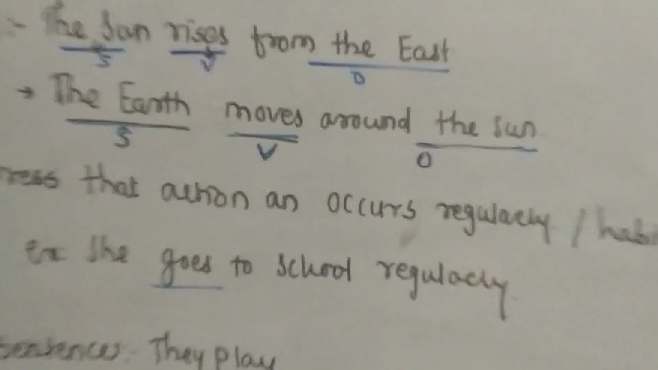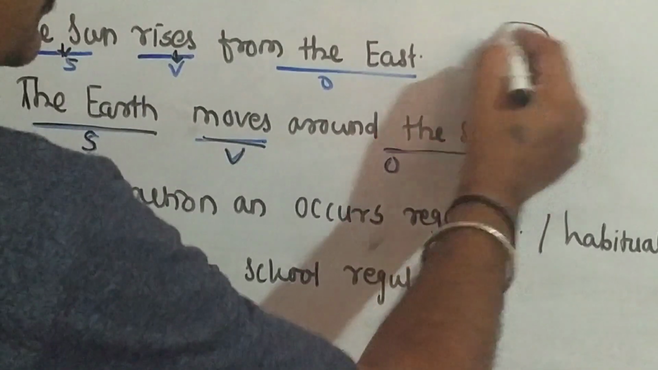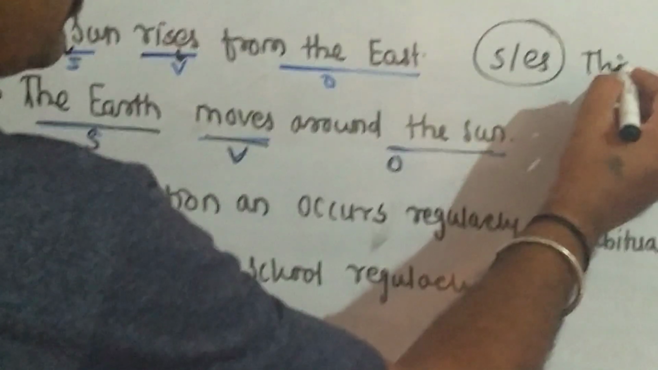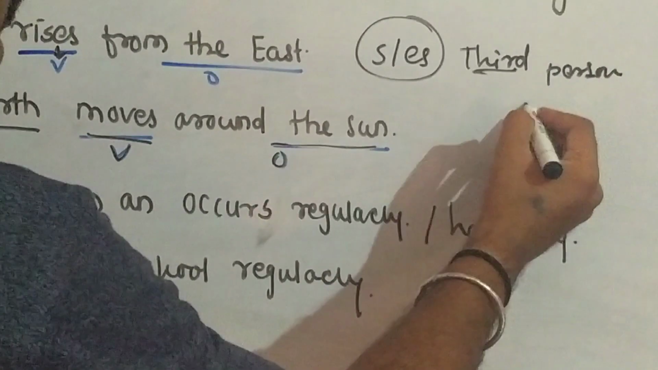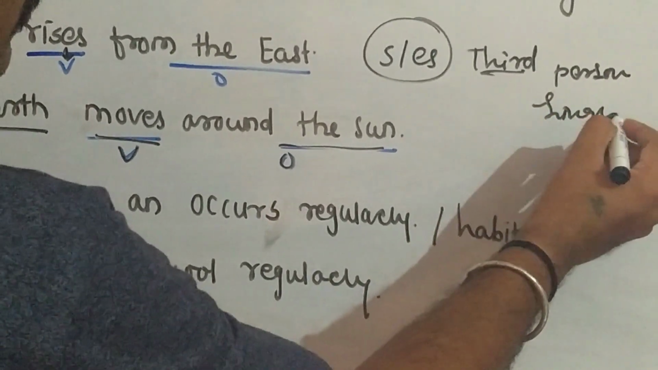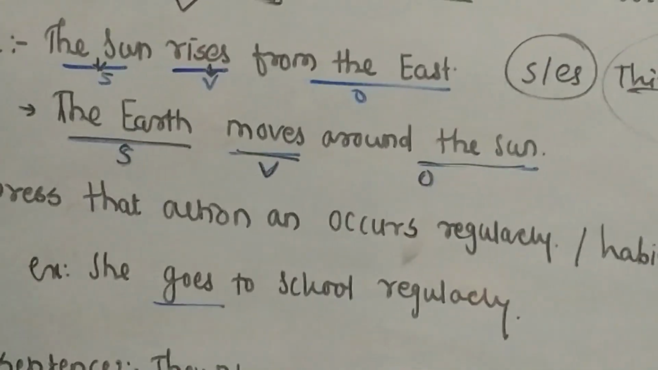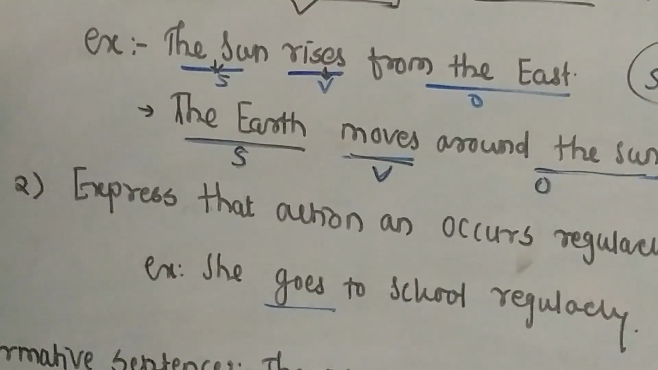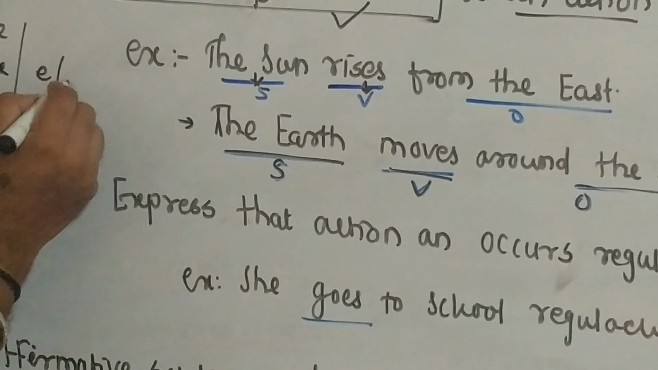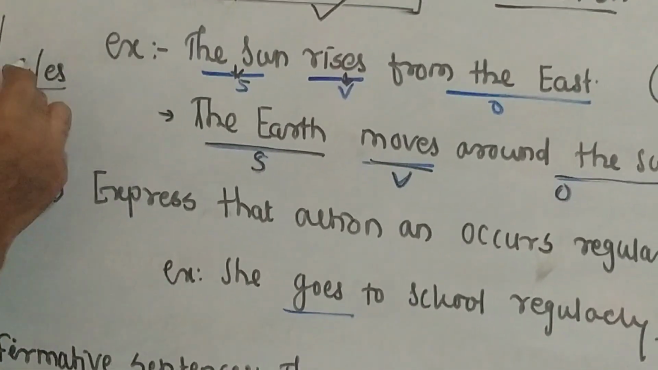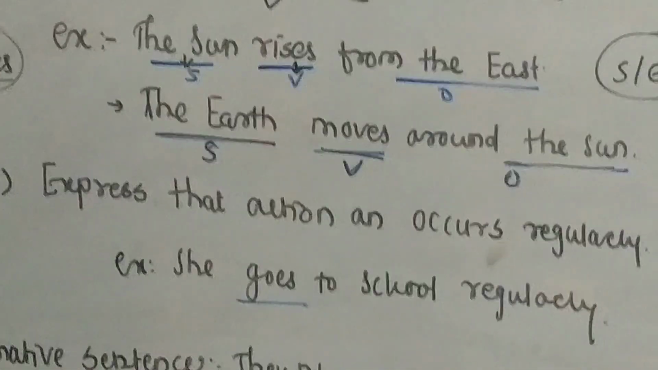Now dear friends, we sometimes use s or es with the third person singular. Just like he, she, it, that time we use s or es. Now see, there is the example.